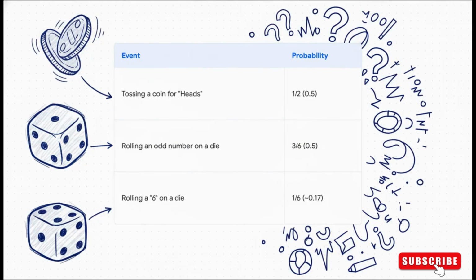We actually use this concept all the time without even realizing it. The probability of a fair coin landing on heads is 0.5, right? Because there are two equally likely outcomes. If we roll a standard six-sided die, the chance of getting any one number, like a 6, is just 1 out of 6, and the chance of rolling an odd number, that could be a 1, a 3, or a 5, is 3 out of 6, which is again 0.5. Probability just gives us a precise way to talk about these chances.